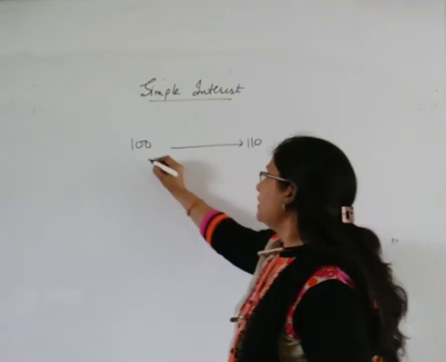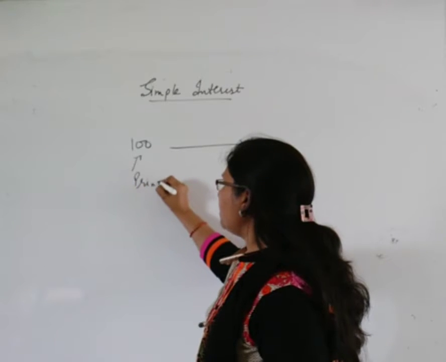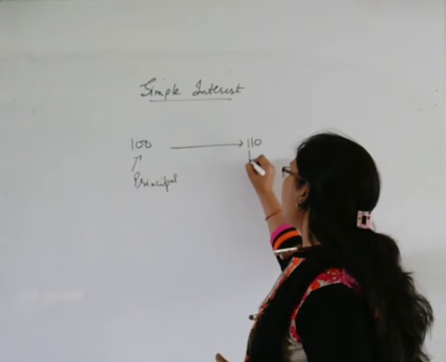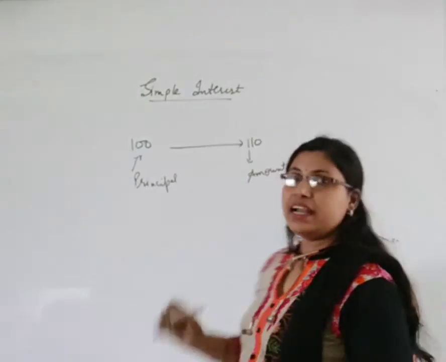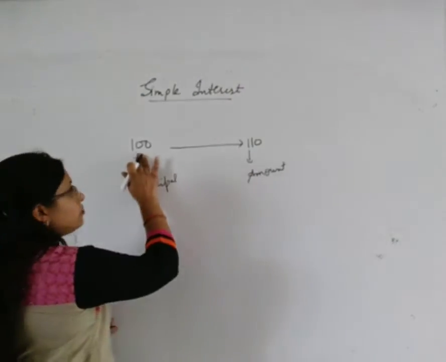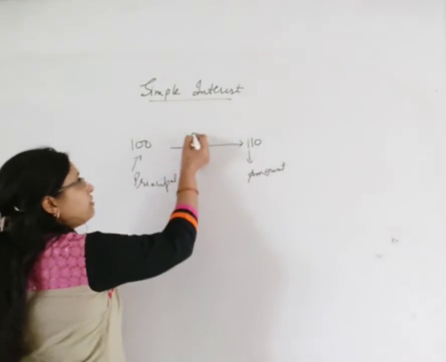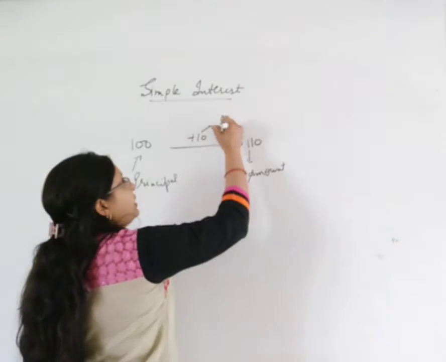So this amount which we have deposited is called principal. And the amount which we have got back is called amount. And the money which we have got extra, that is, 100 rupees we have deposited and 110 we have got back, so it means we have got 10 rupees extra. That extra amount is called interest.